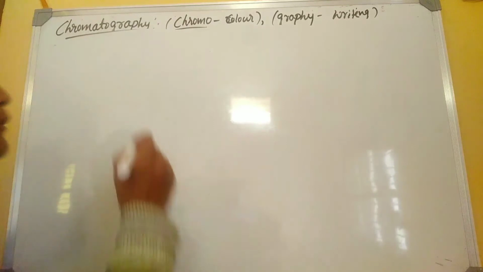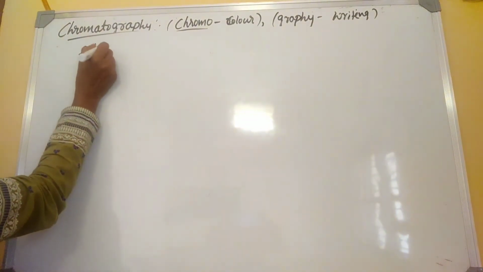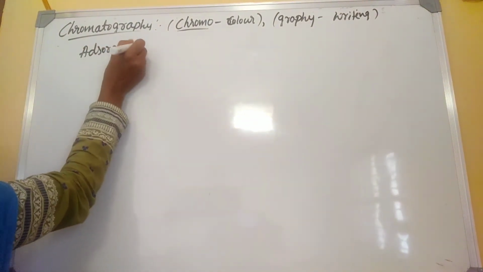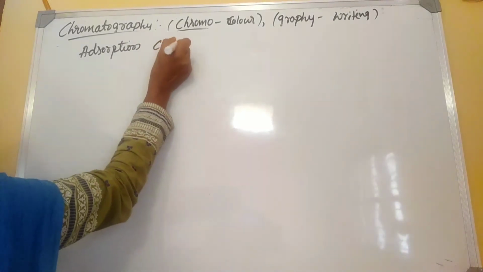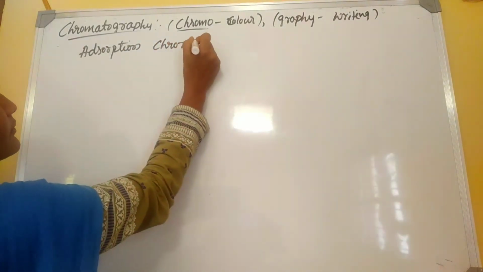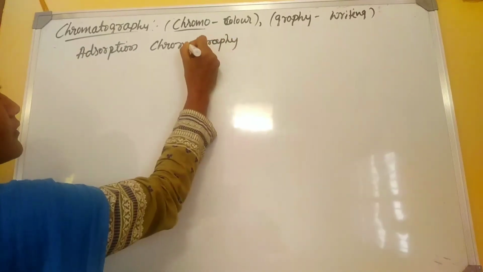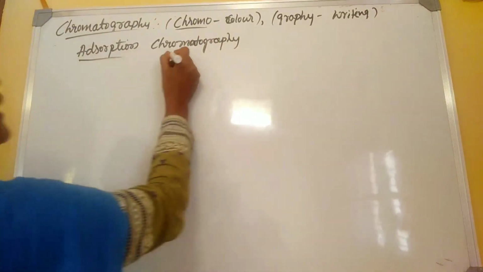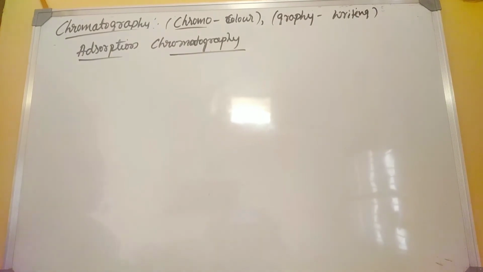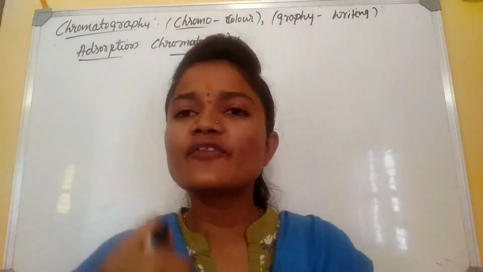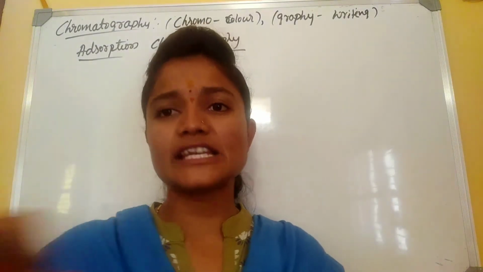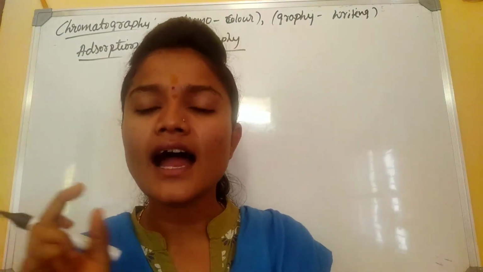In adsorption chromatography, it is based on the fact that different compounds are adsorbed at different rates on the stationary phase, the adsorbent.